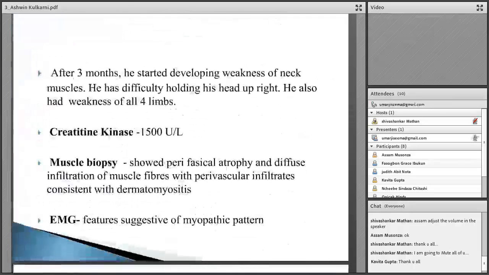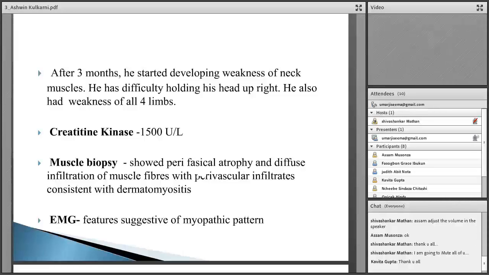After 3 months of this illness, he started developing weakness of the neck muscles and difficulty in holding his head upright, and also weakness of all four limbs. These were not there at the presentation. Because of the weakness, his creatine kinase was done, which was 1500 units per liter, which is very high.